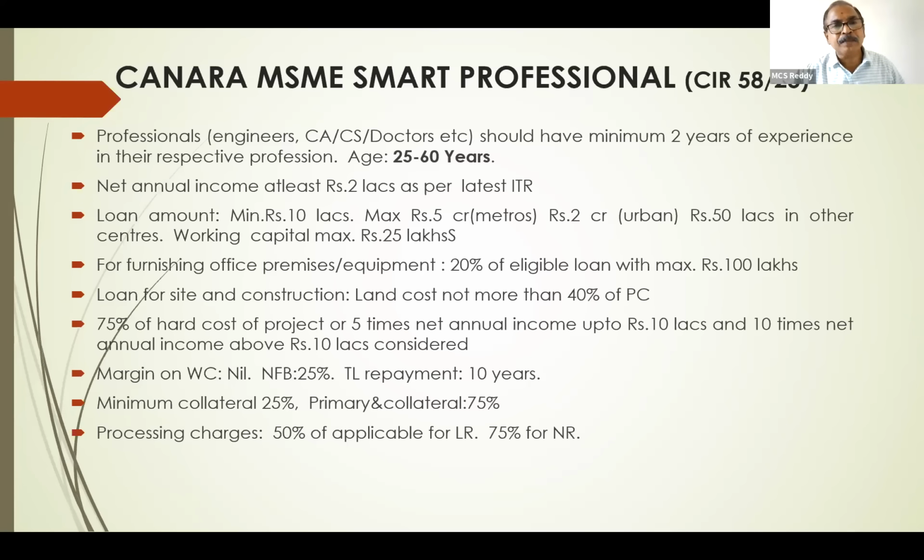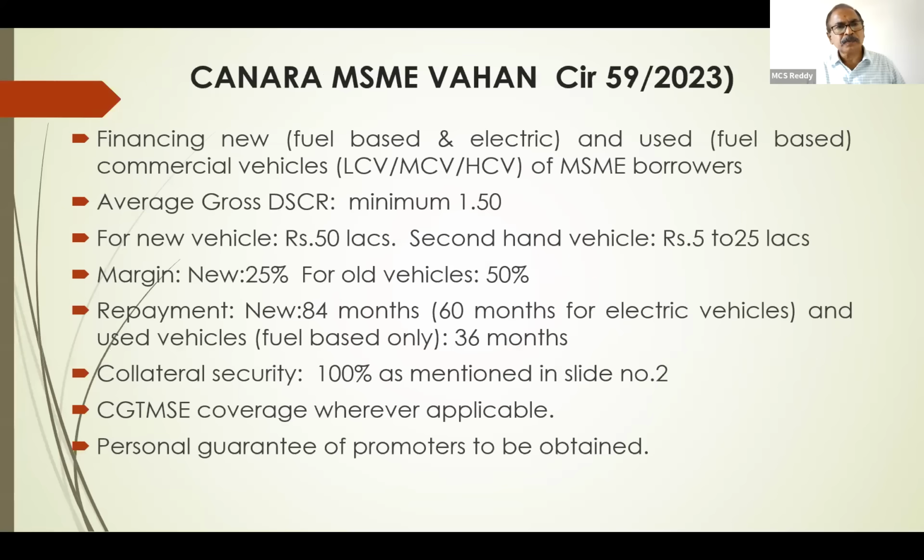And next, in this scheme, above 2 crores, you have to take 2 valuation reports for Smart Professional. Above 2 crores, 2 valuations are required, right? Vahan is for vehicles.